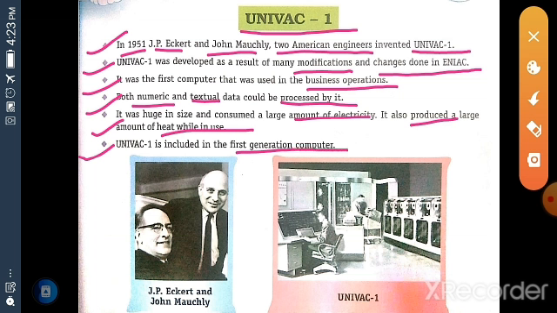Okay, listen. Two American engineers, J.P. Eckert and John Mauchly, invented UNIVAC 1 in 1951. Okay, now a little description about UNIVAC 1. UNIVAC 1 was the first general purpose electronic digital computer designed for business application. Produced in the United States, it was designed principally by J.P. Eckert and John Mauchly, the inventors of ENIAC. Now, next.